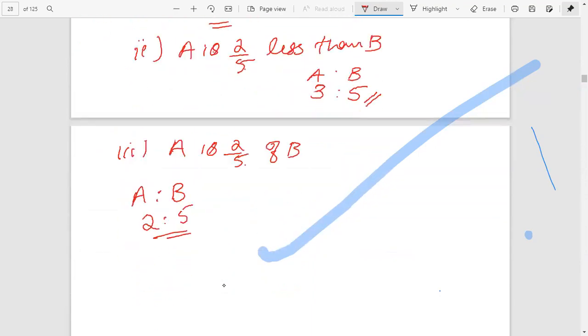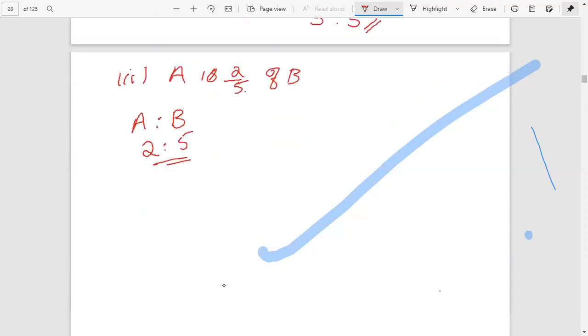A is 2 by 5 of B, then nothing to do, B is 5, A is 2. Okay, A is 2. Next we can do an example, a simple example, and then we can solve.